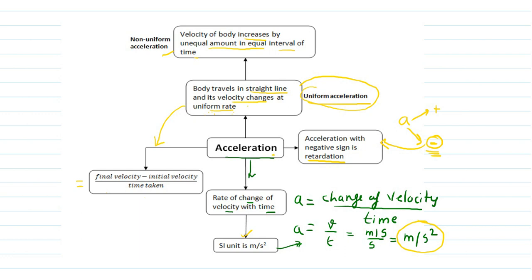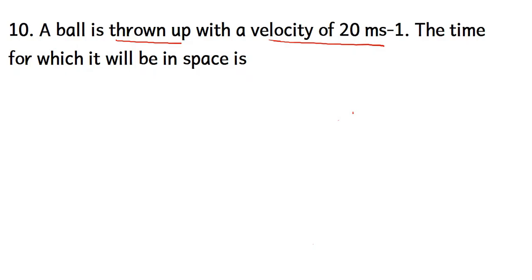But uniform acceleration can be found as final velocity minus initial velocity divided by time taken, as the object is changing its velocity at a uniform rate. So this v minus u over t can also be read as a. So we have developed the acceleration formula again.